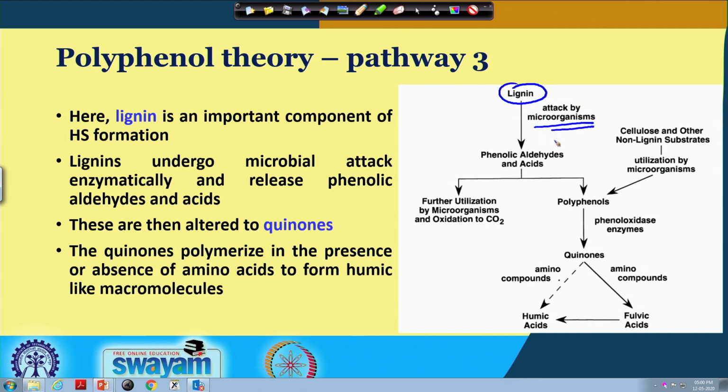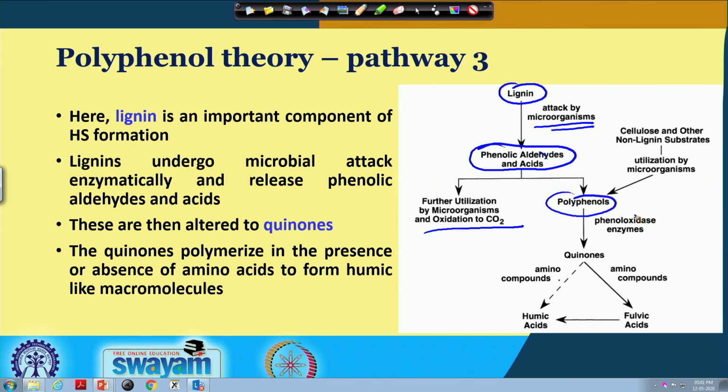When the lignin is attacked by microorganisms, they will produce phenolic aldehydes and acids. These phenolic aldehydes and acids will have two different fates. Either they will be further utilized by microorganisms or oxidized to carbon dioxide, or these phenolic aldehydes and acids will produce the polyphenols.